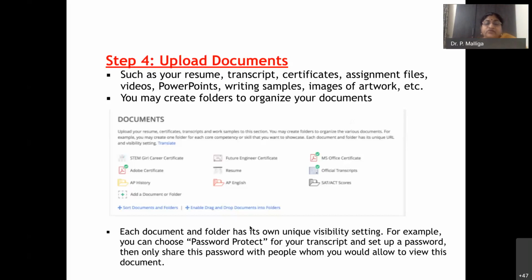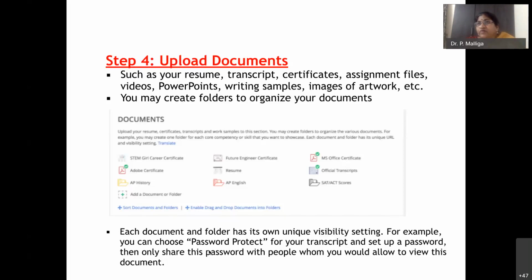Each document and folder has its unique visibility setting. For example, you can choose, see here, everything. Every part you can have the access control. What I mean by that is, who can look into it? It cannot always be public, okay? Sometimes you don't want it. So everything can be kept under password protect. Your transcript, you can set up your password, but you have to remember the password. Then you can share this password with the people whom you allow to view.